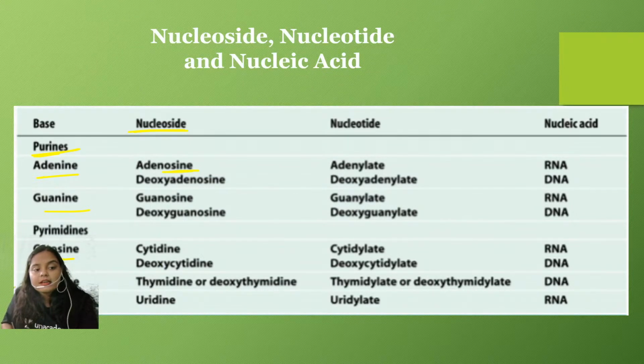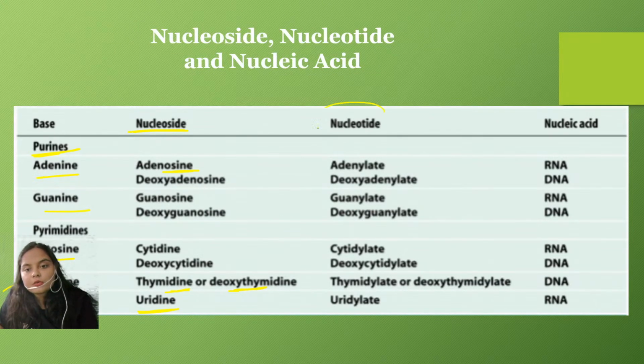Similarly, see here about the thymine and the uracil. As I already told you, uracil is only found in the case of RNA. So uracil forms uridine, and thymine in the case of DNA forms thymidine or deoxythymidine. It is not specifically required to mention deoxythymidine in the case of thymine. Why? Because thymine is specifically found only in DNA.